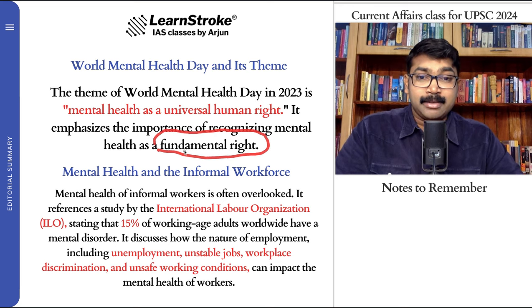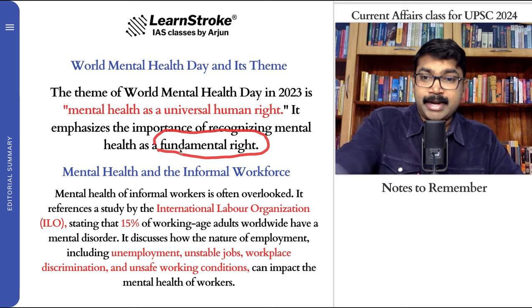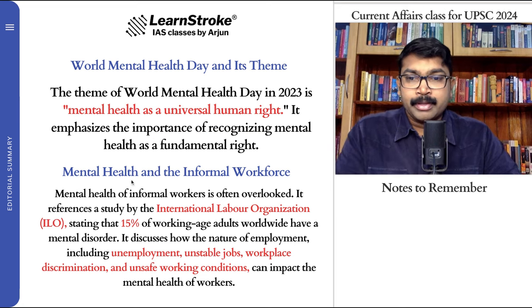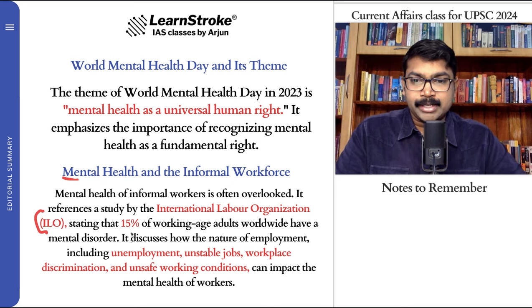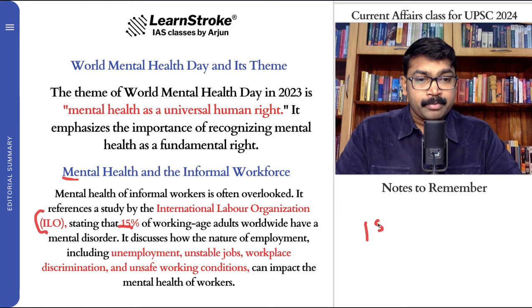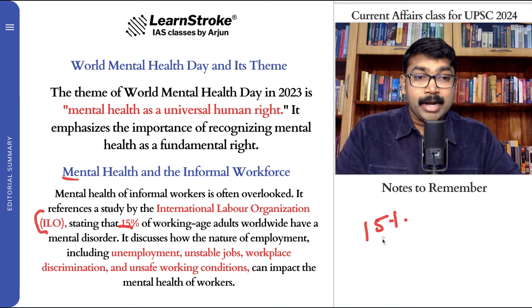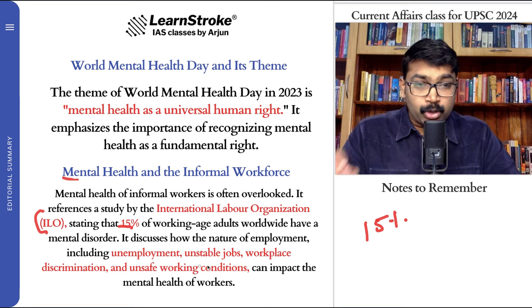Should mental health also be a fundamental right? And the statistics clearly say, the study of ILO, International Labour Organization, says that 15% of working age adults worldwide have a mental disorder. Very important: 15% of working age people around the world have mental disorders. So what are the main reasons?